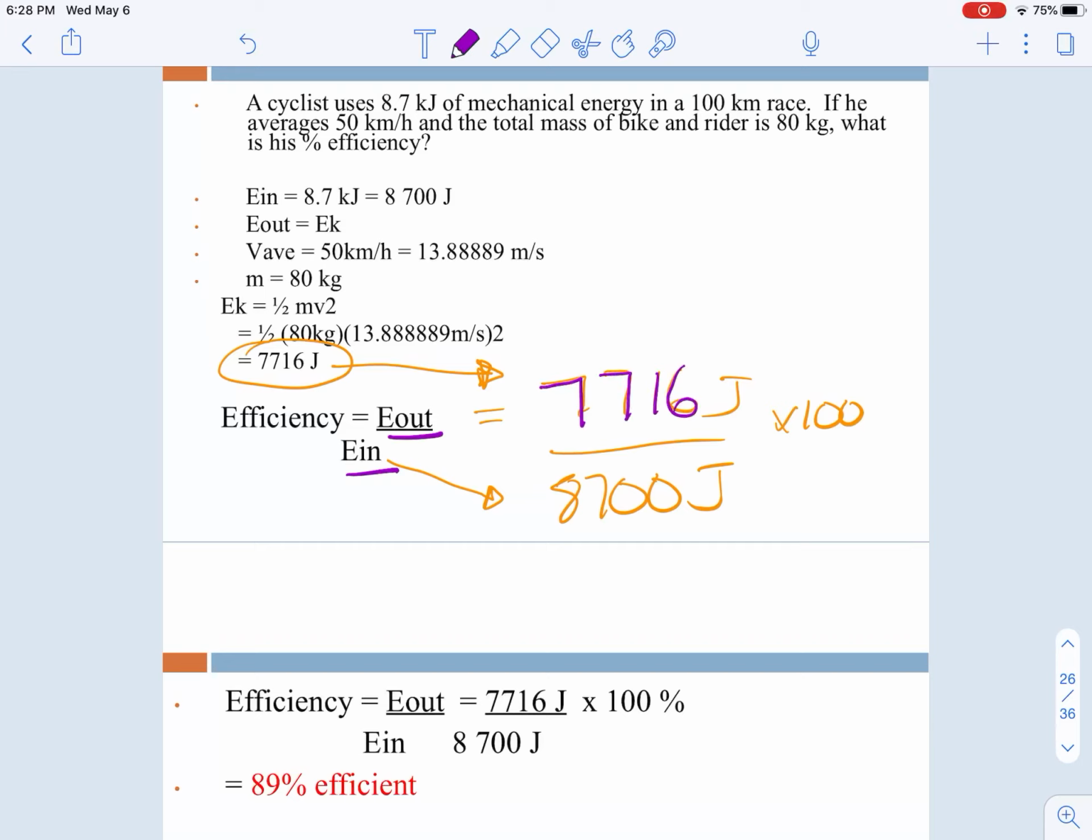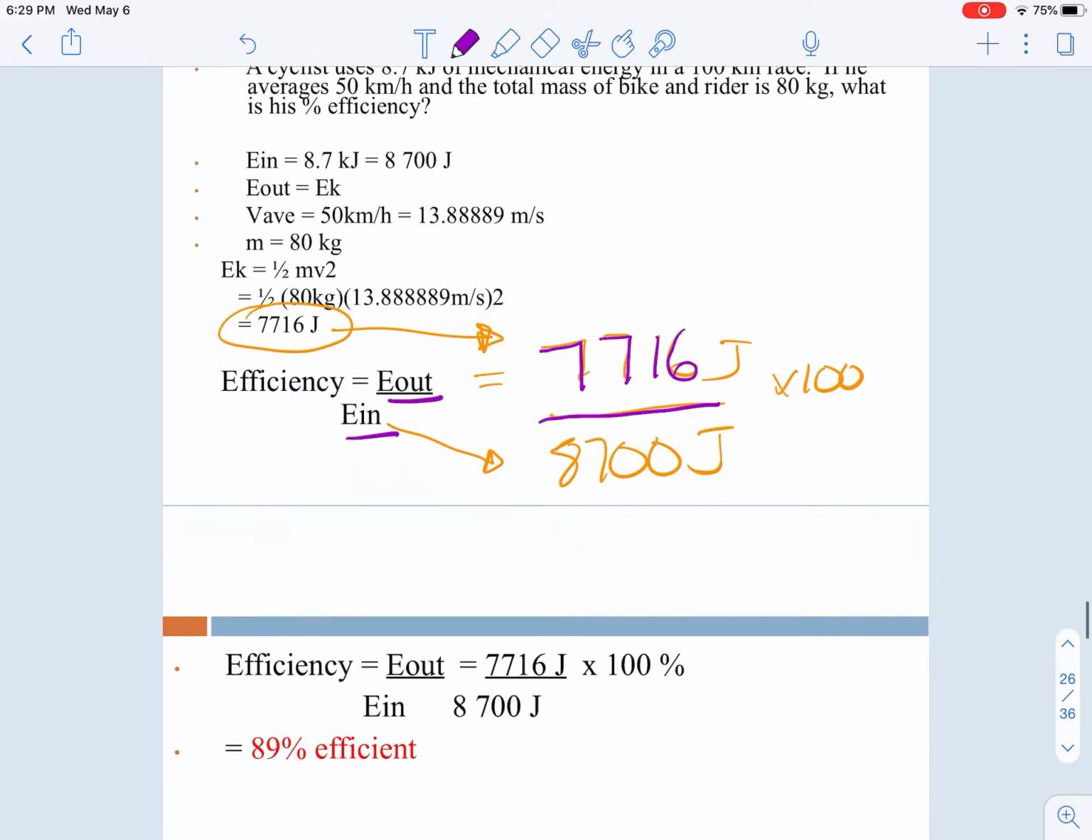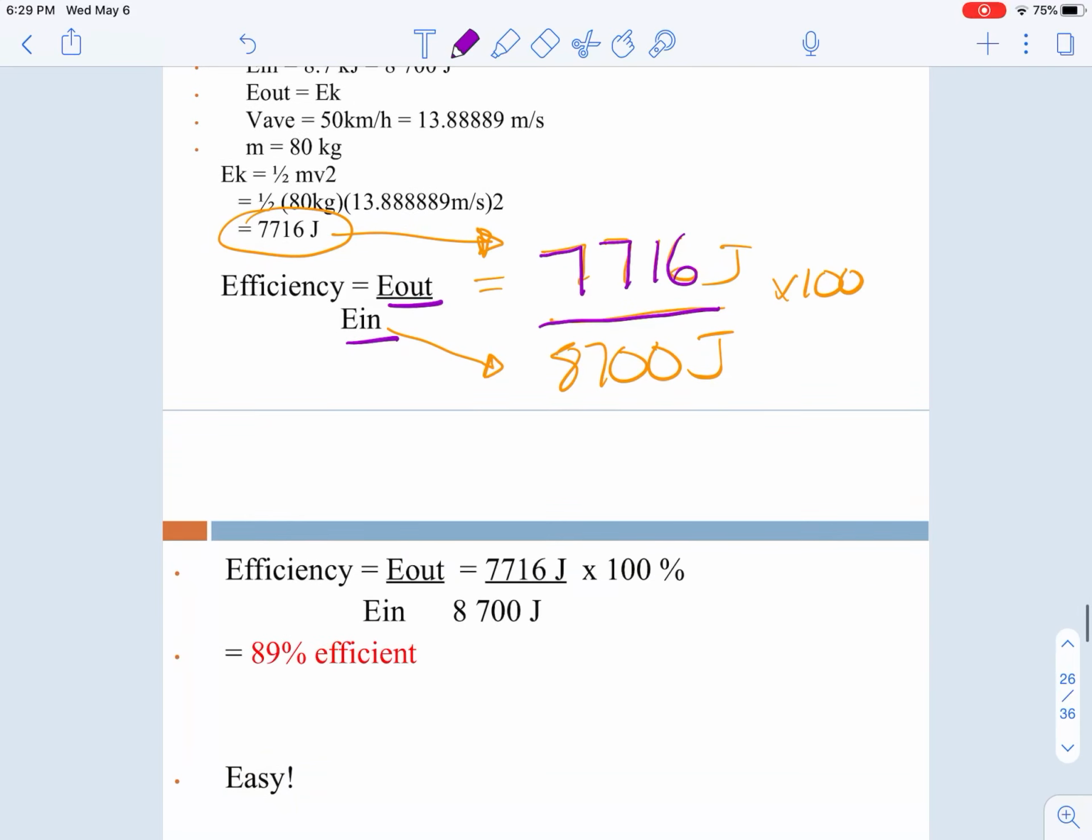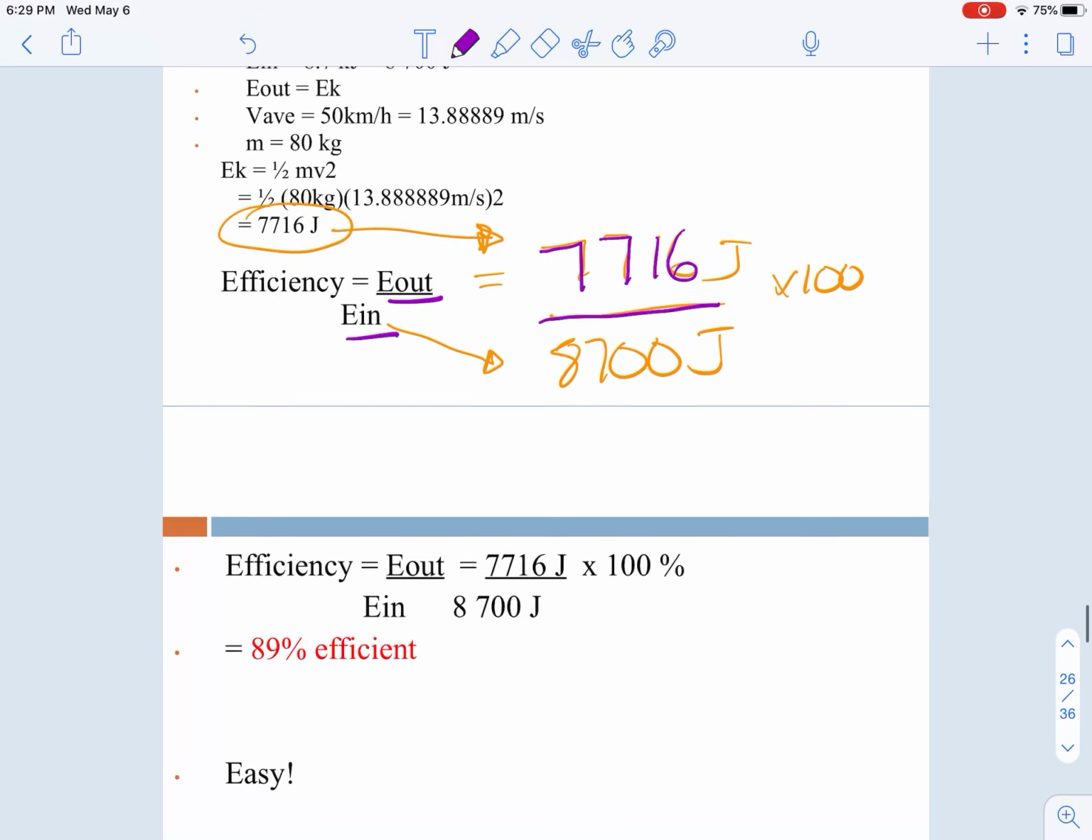So half mv squared, that will be the output energy, and we're just going to put the out over in times 100. So we calculated the out just now to be 7716. We calculated the input to be 8,700 in our first part of this question, and times by 100, and we get an 89% efficiency. Now, whenever you're doing these, it's kind of a trick to realize the smaller number will go over the bigger number.